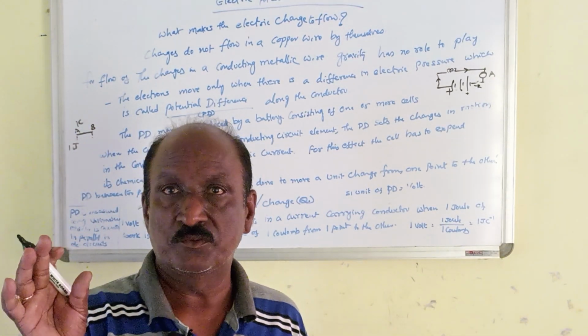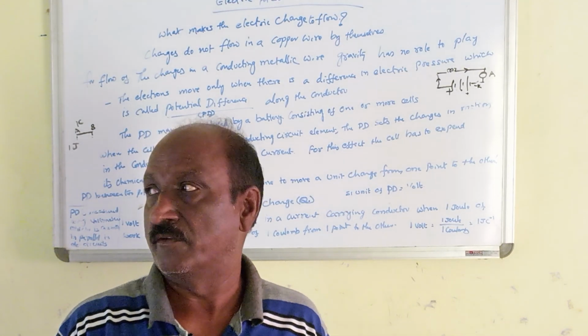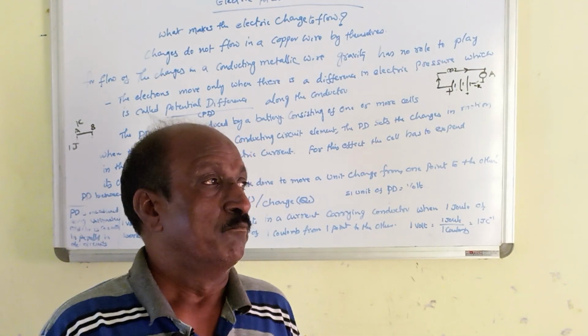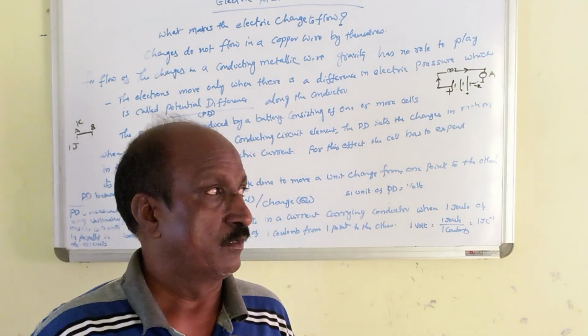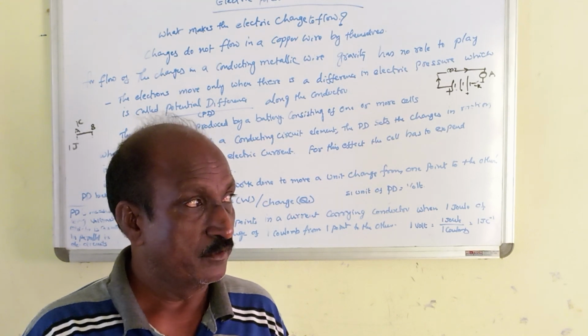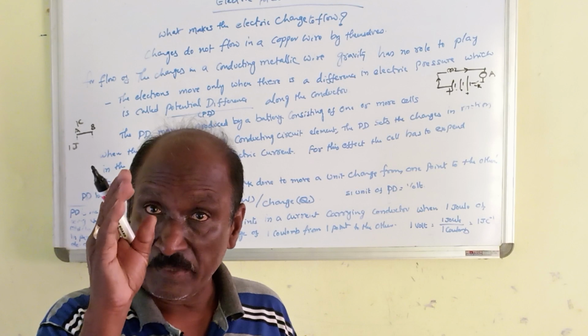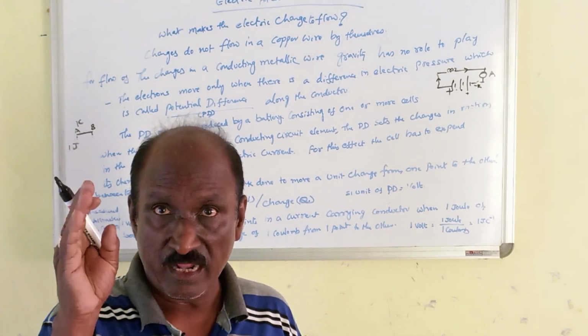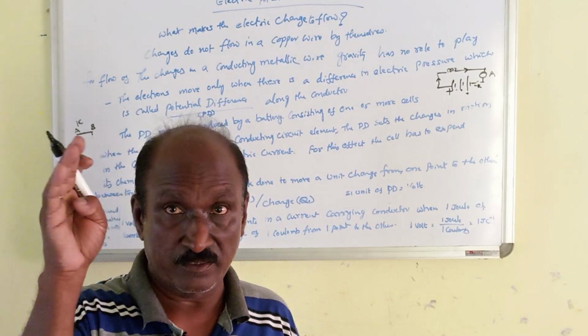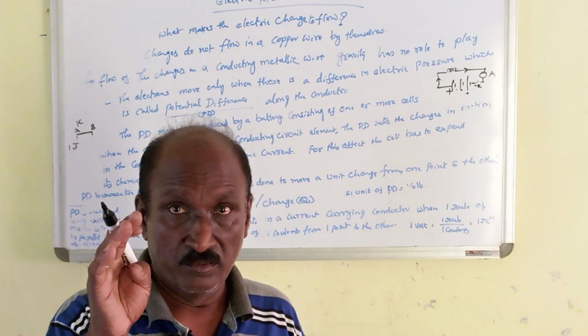And what instrument is used to measure this potential difference? There is one particular meter, that is a voltmeter. Voltmeter is actually connected in parallel in an electric circuit.